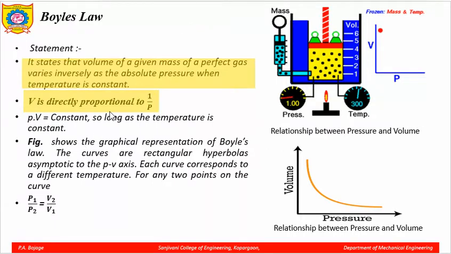Now, what remains constant in this case? The term that remains constant is the temperature. So, you can write PV is equal to constant. The product of PV remains constant.